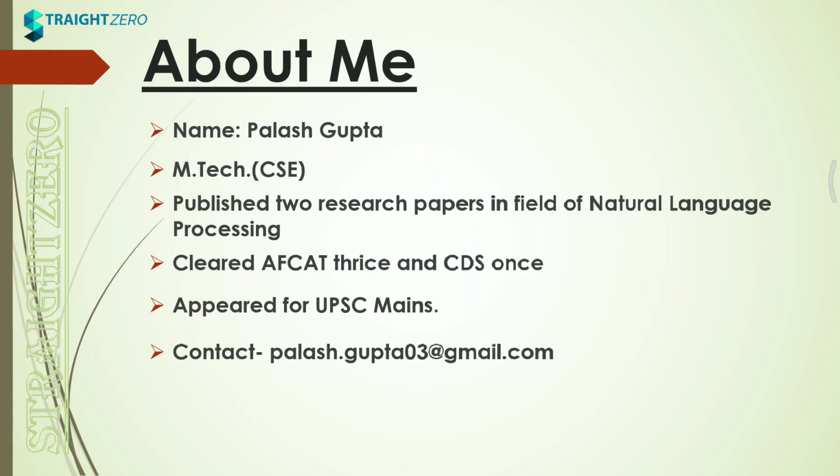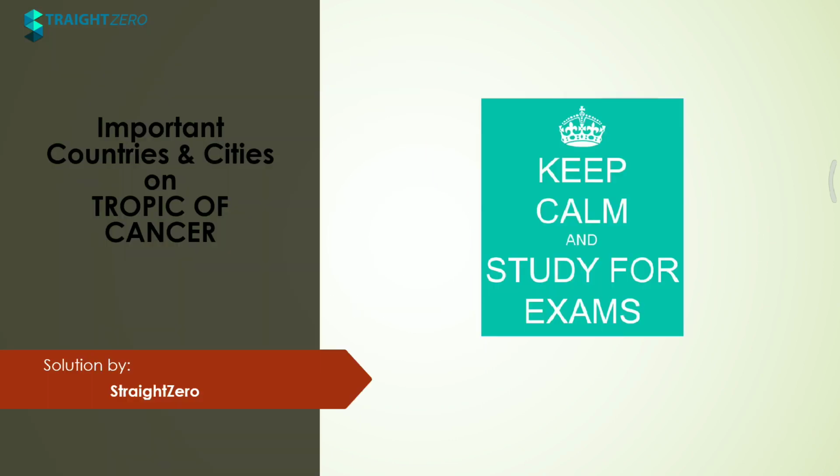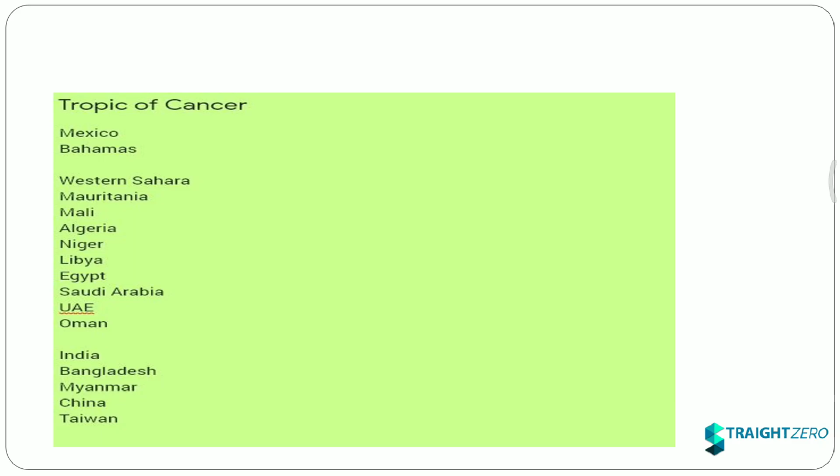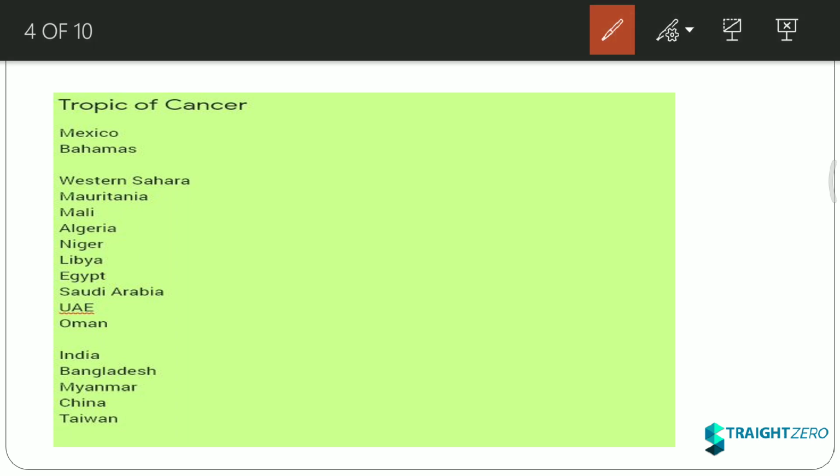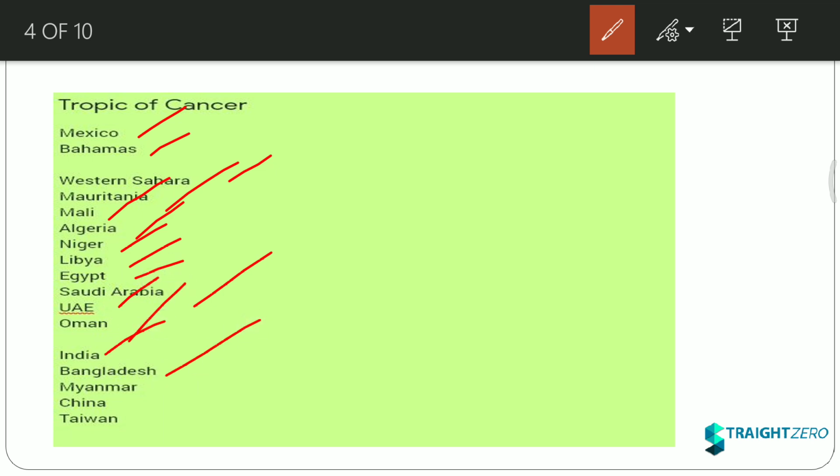So let's get started. This is about me, and in this lecture we are going to discuss important countries and cities on the Tropic of Cancer. In the previous lecture we discussed the Tropic of Capricorn. This is the overview from South America to the eastern side. First country is Mexico, then Bahamas, then Western Sahara, then Mauritania, then Mali, then Algeria, then Niger, Libya, Egypt, Saudi Arabia, UAE, Oman, India, Bangladesh, Myanmar, China, and Taiwan. We will see each of these countries in great detail.